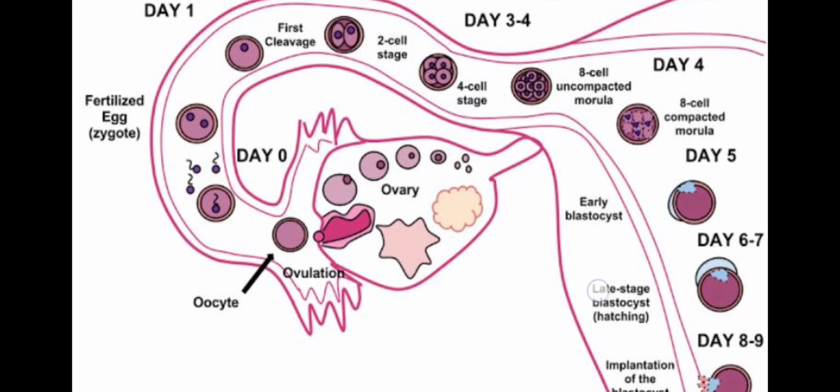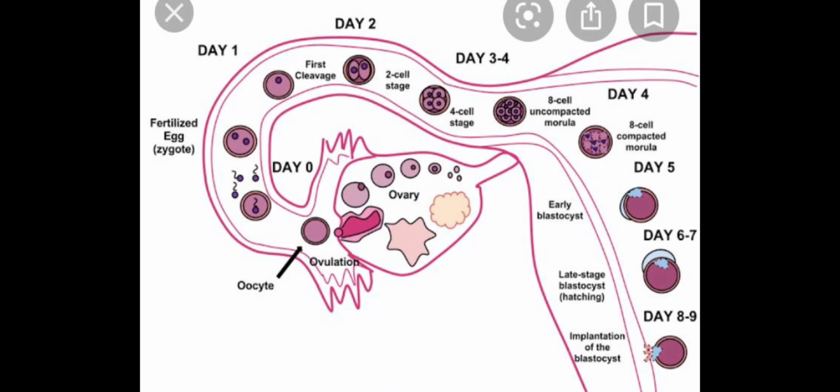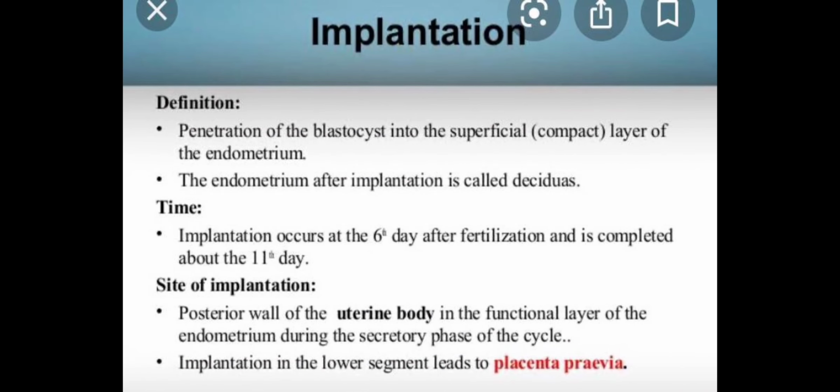So, this is how the zygote which was formed will change into the embryonal stage, and that embryonal stage is the blastocyst. The blastocyst finally gets implanted. Now, let us learn about implantation.